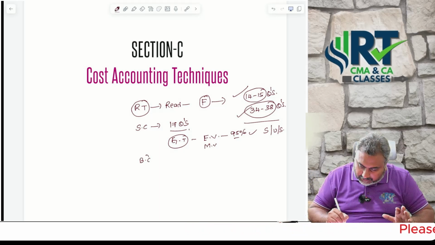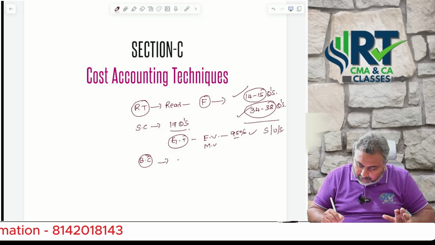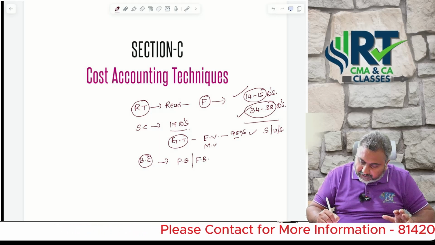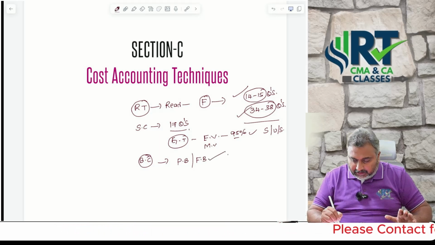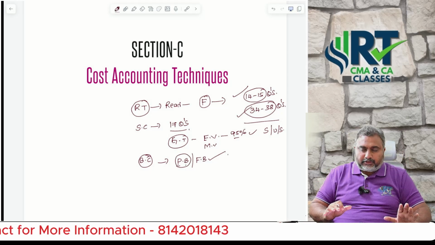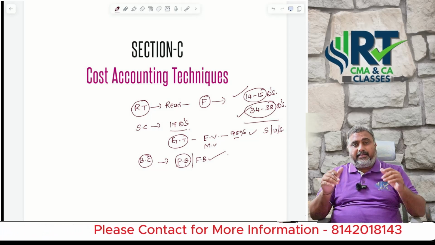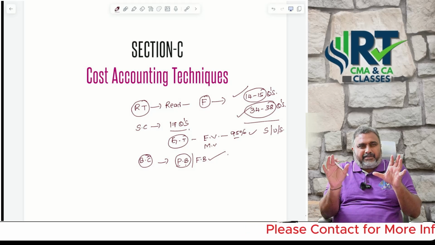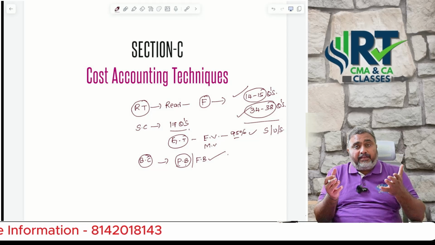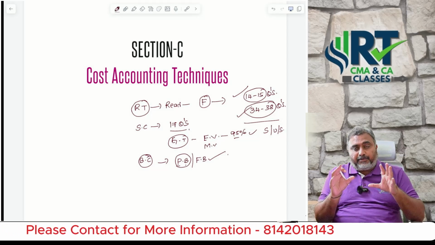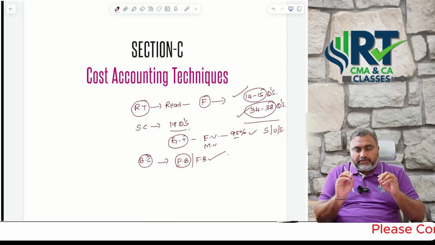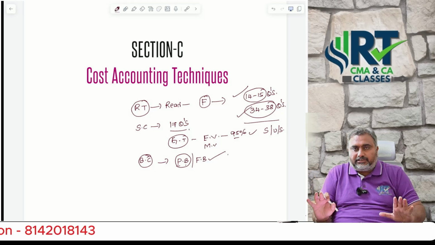Budgetary control, sir, especially focus on production budget, then focus on flexible budget. First priority give to flexible budget, then give priority to production budget itself. These are the areas you are supposed to focus on. Still, if any particular student is facing more difficulty with any particular question, just try to ping me. If I get more messages regarding any one particular question, definitely I will try to release one particular video based on the most difficult questions from the students' point of view.